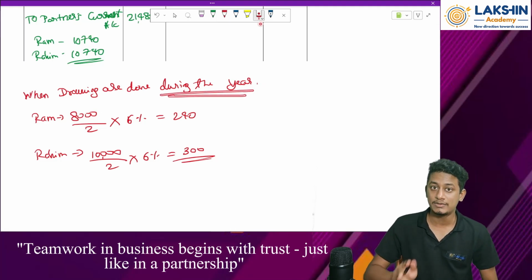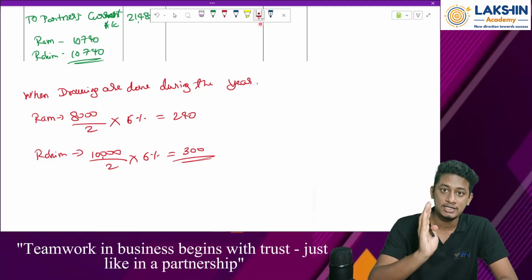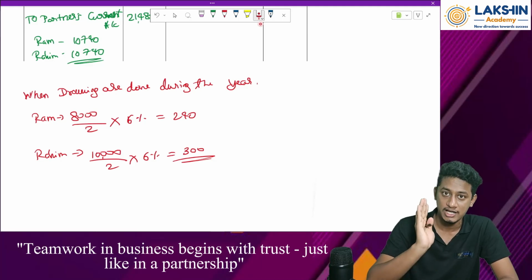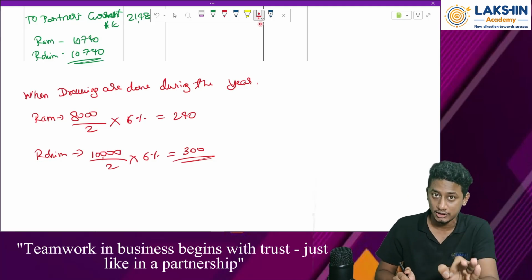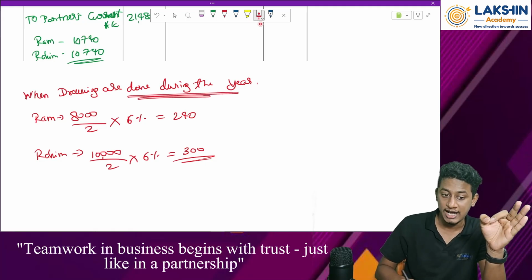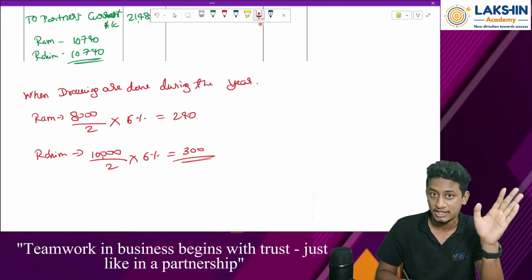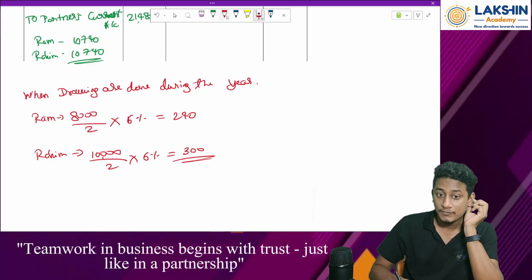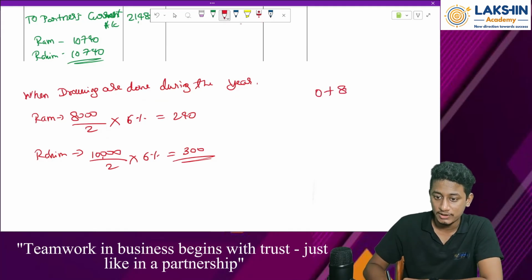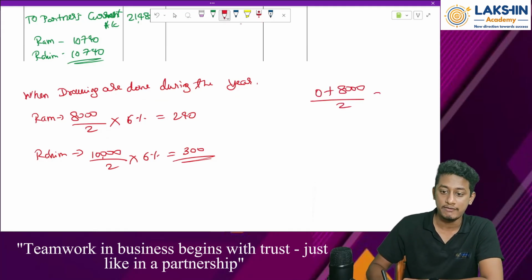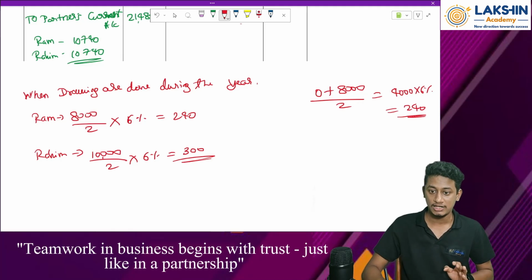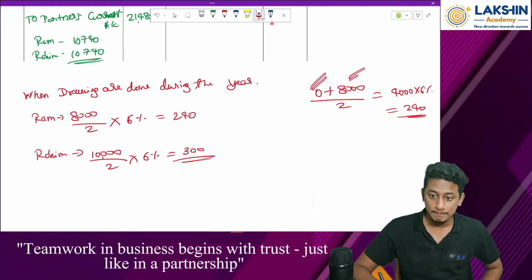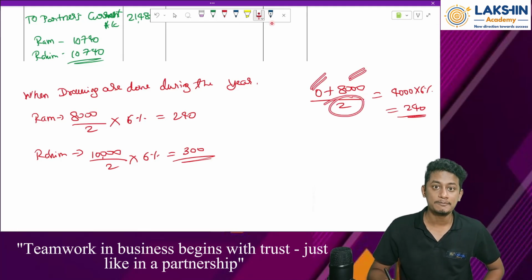In the examination, whatever approach you follow, please mention the assumption clearly at the end of the answer. Assumed that the drawings are done at the beginning of the year and charged for the whole year. Or assumed that it is done during the year and we have taken it for the average drawings done during the year. Why is this average? Because see, 0 plus 8,000 divided by 2. This is the average. That will be how much? Rupees 4,000 into 6%. That will be again equals to rupees 240. This is what I have done. Clear? Opening plus closing divided by 2.